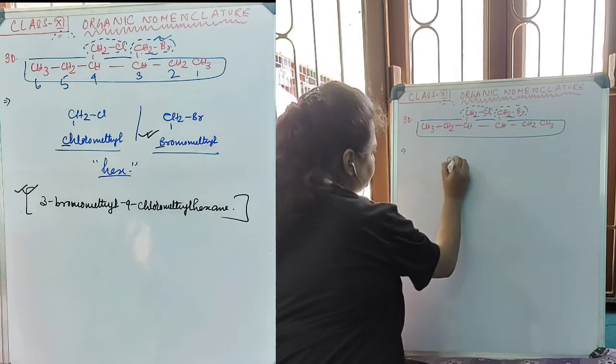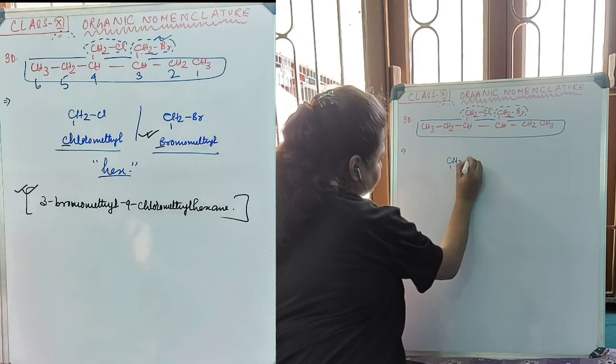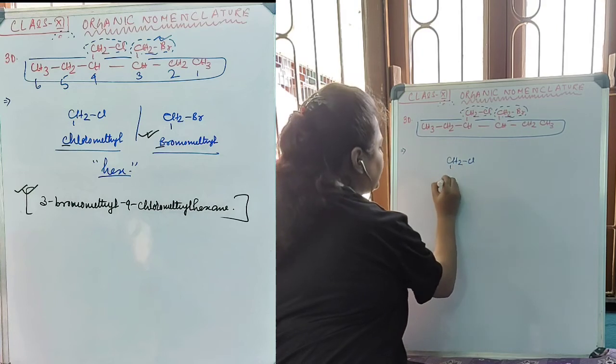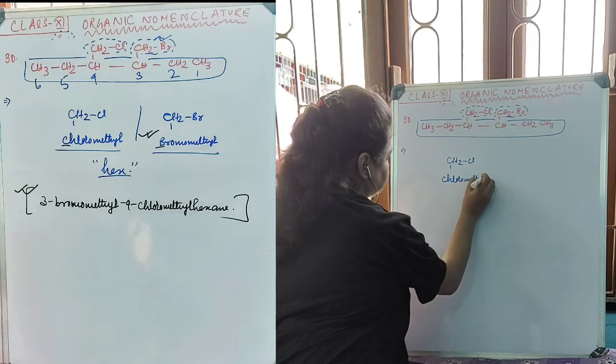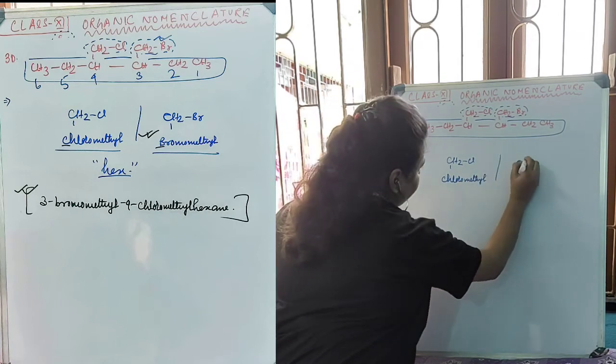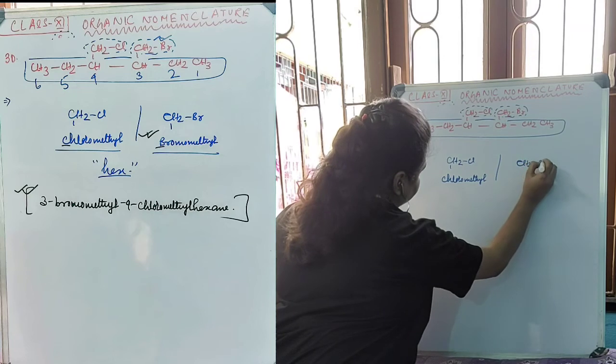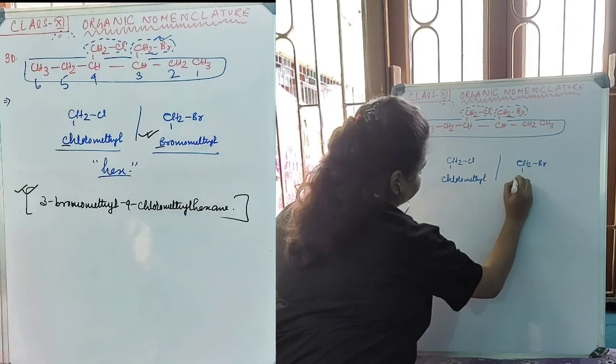This particular group is known as chloromethyl. And this particular alkyl group is known as bromomethyl.